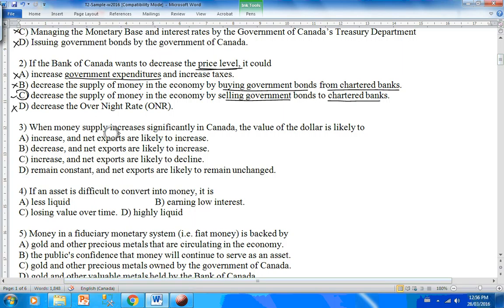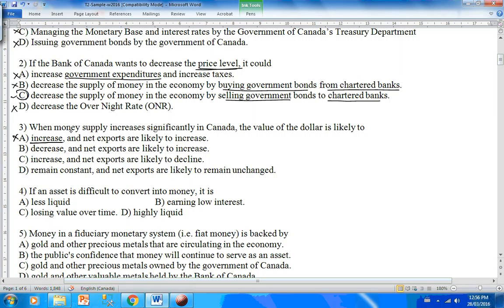Question 3. When money supply increases significantly in Canada, the value of dollar is likely to decrease or increase. I cannot take increase because we know that whenever there is increase of anything, value of that thing should fall.